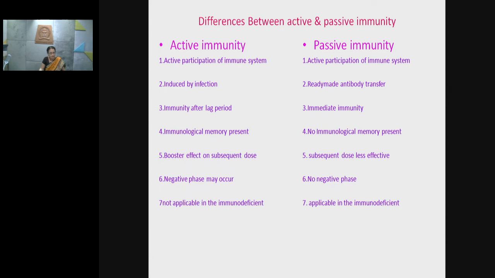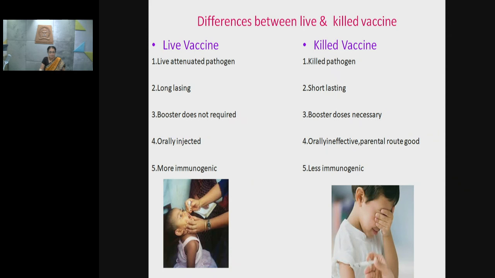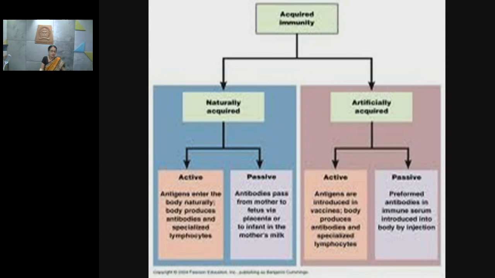Active immunity is not applicable, of course, in case of the persons who are immunodeficient. However, passive immunity is applicable in immunodeficient persons. So these are the differences between the active and passive immunity. So in short, acquired immunity is of two types: naturally acquired and artificially acquired.